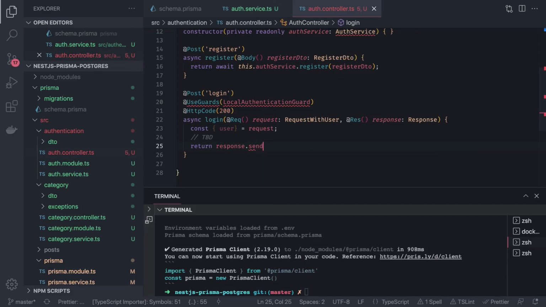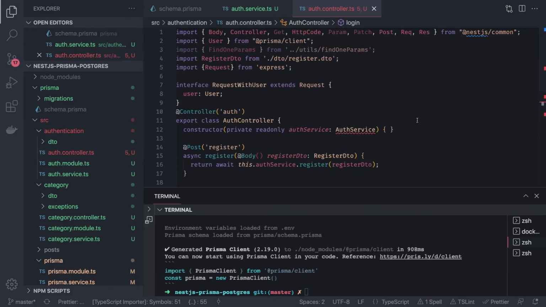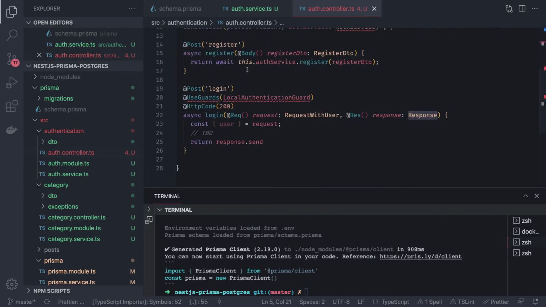This response is of type Express. And then we can simply say response.send the user, the logged in user. So here we need to calculate this user object, and how we are getting this is not the email password. What we are going to do is use this guard.